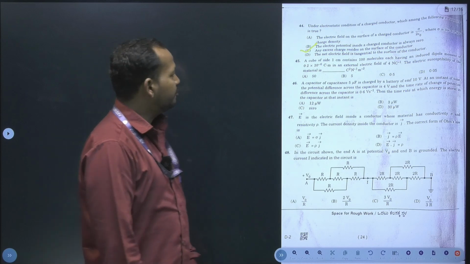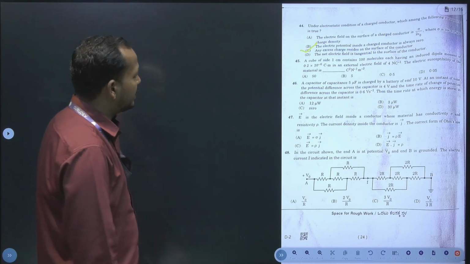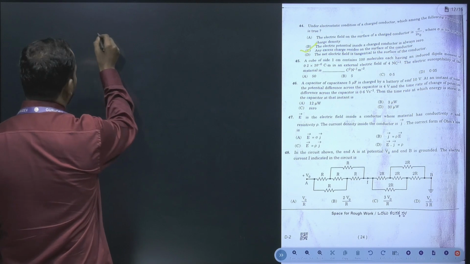Yes. Next, 45. A cube of side 1 centimeter contains, see there is a cube, the question number 45.